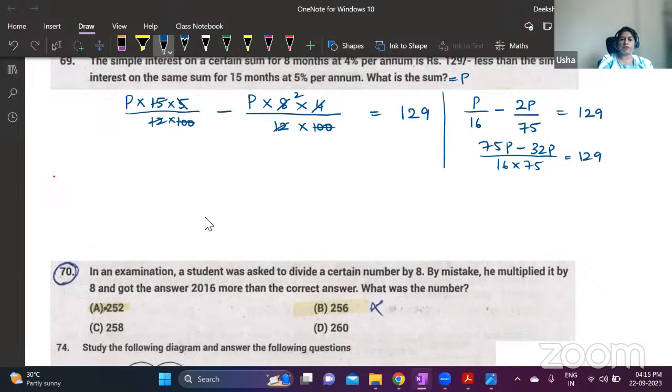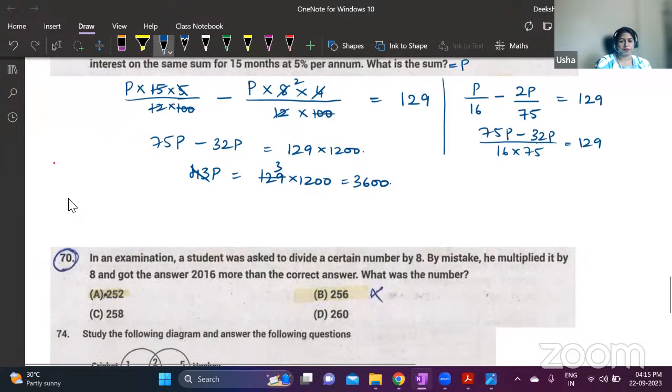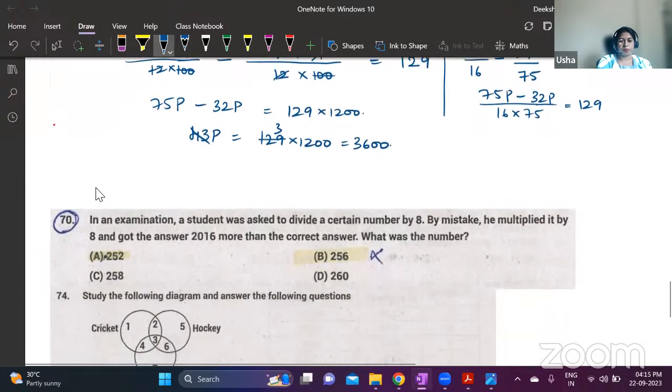So the numerator is 75P minus 32P, divided by 1200, and you can write it as 129 into 1200. So this is 43P equals 129 into 1200. Now 43 cancels this 3 times, so this is 3600. So 3600 is the principal amount.